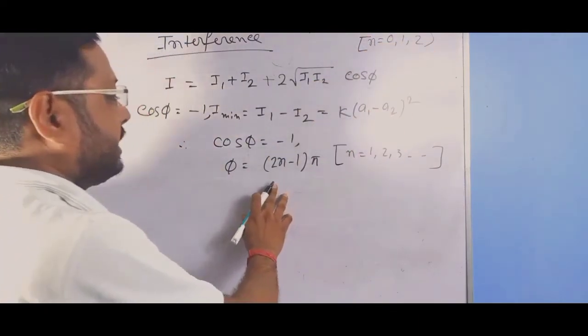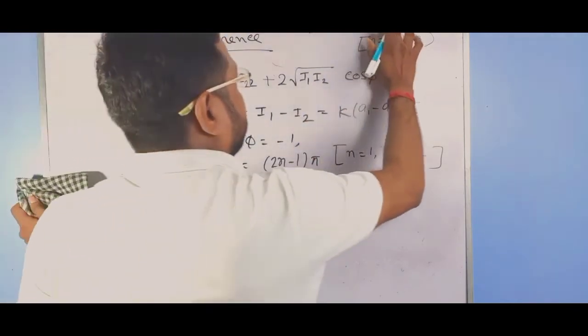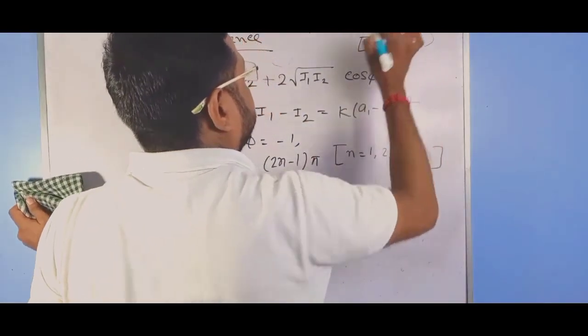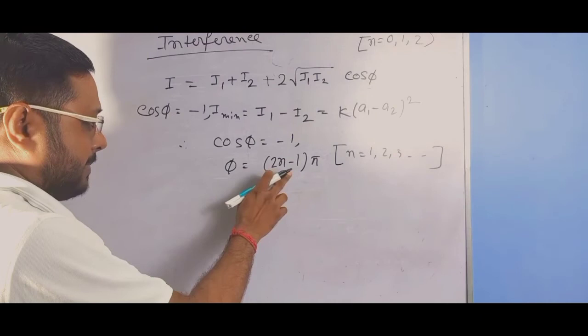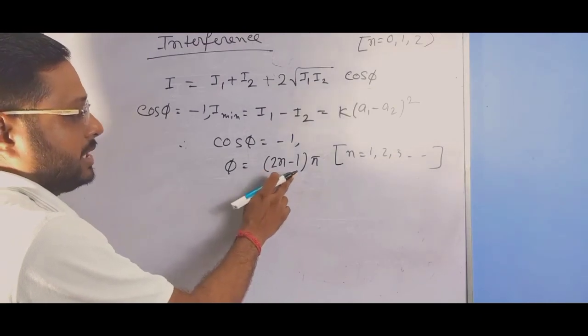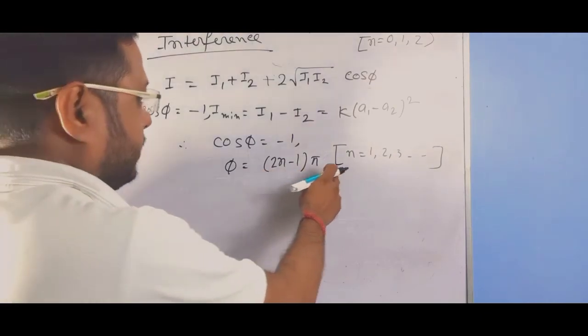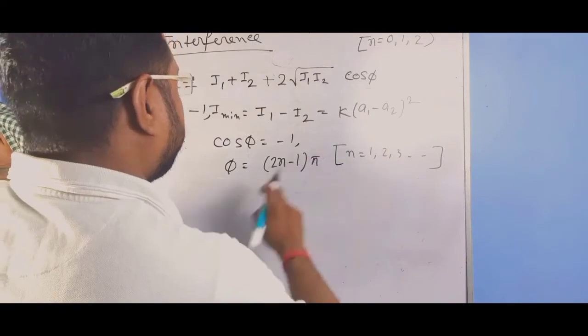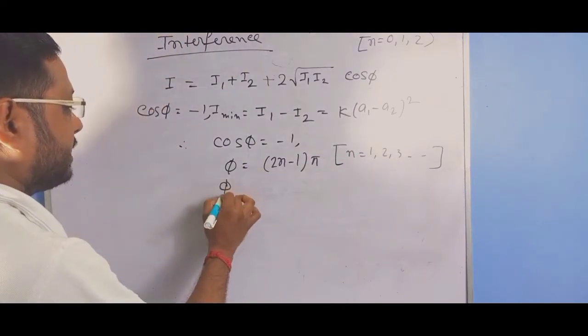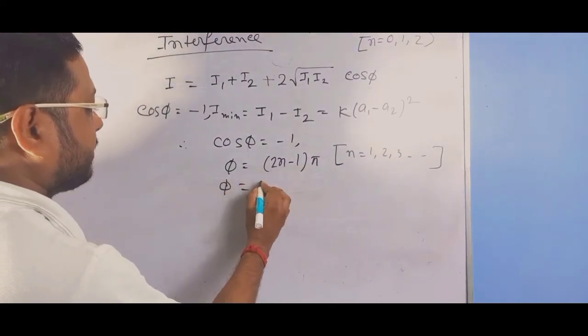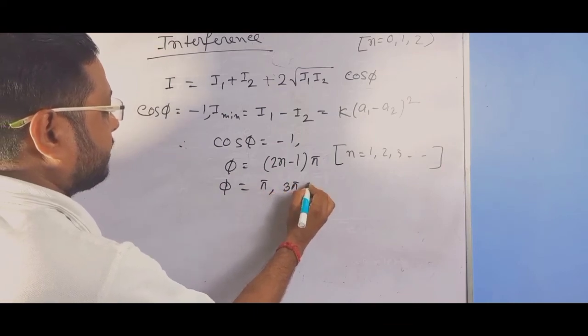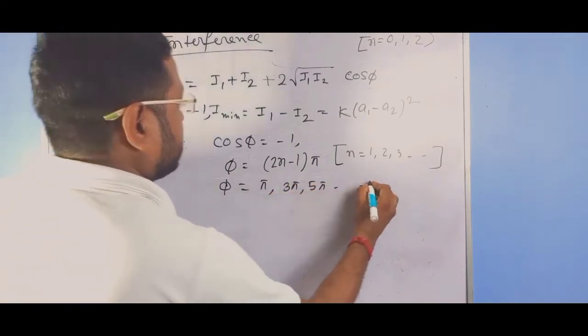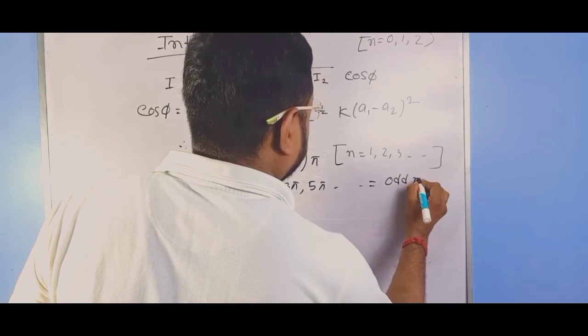If we write it with the minus sign, (2n minus 1) into pi, then n obviously starts from 1. So if n is equal to 1, then it is pi, 3 pi, 5 pi, and so on. That is an odd multiple of pi.